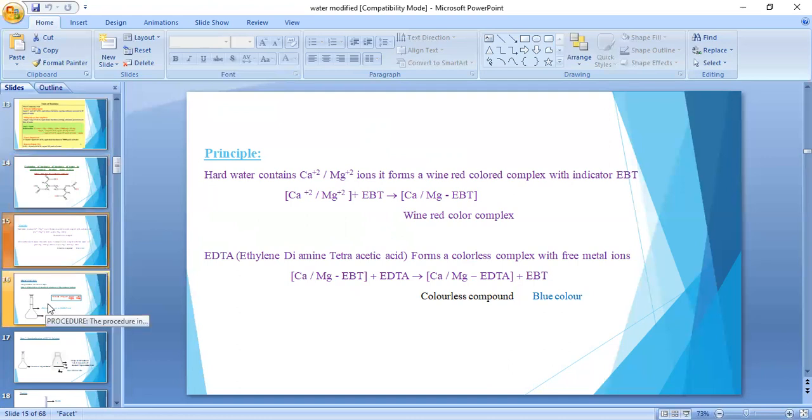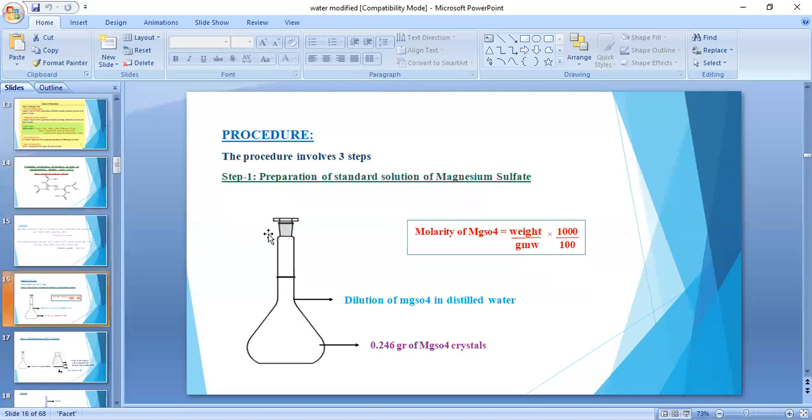Next, that is basically the principle, and what actually takes place with EDTA. Now the procedure. The procedure involves three steps. First is the preparation of standard magnesium sulfate.